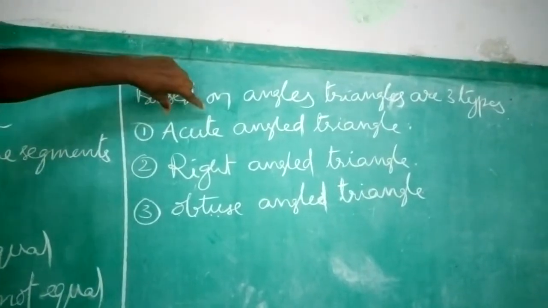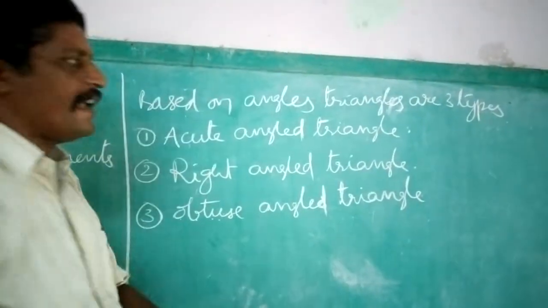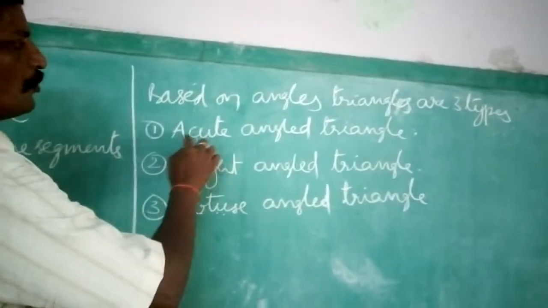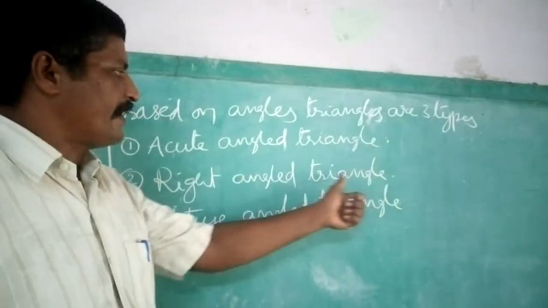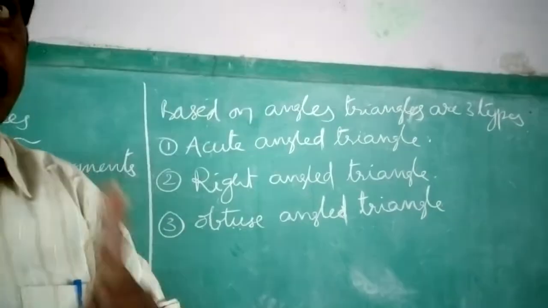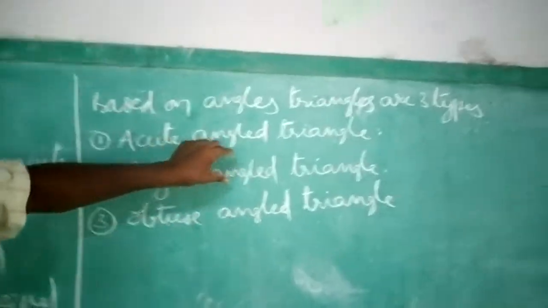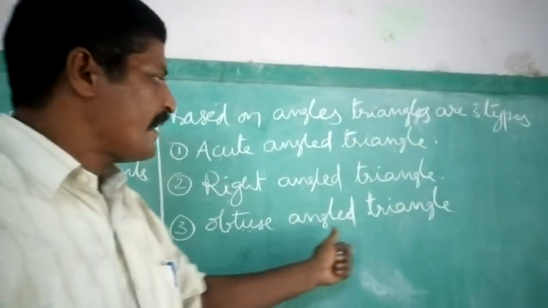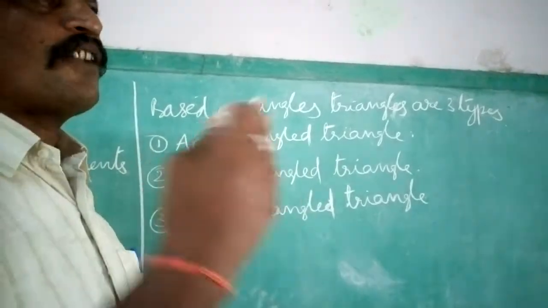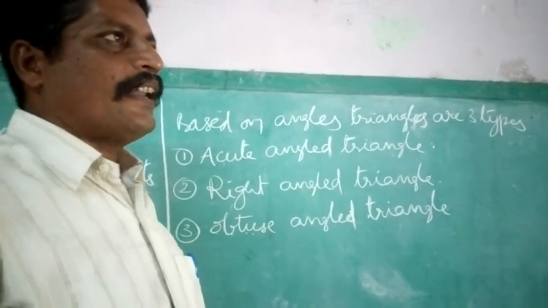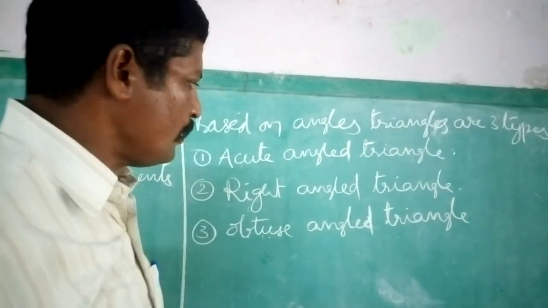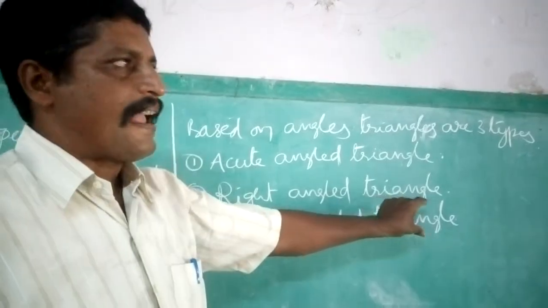Okay, once again, acute angled triangle. Three angles are less than 90. So that is acute angled triangle. Right angled triangle. Only one angle is having 90 degrees. So that is called right angled triangle. Obtuse angled triangle. Only one angle is obtuse, above 90 and below 180. Remaining two are acute angles. So this type of triangle is called obtuse angled triangle.